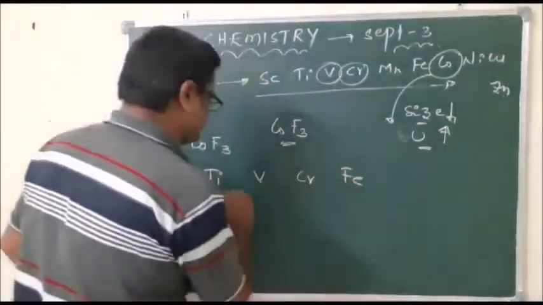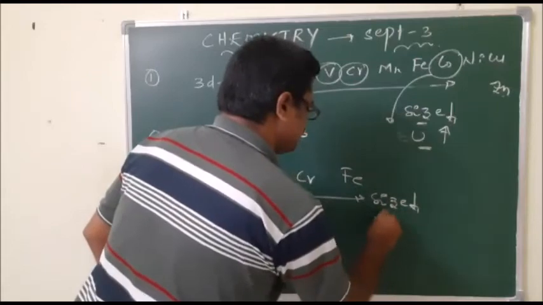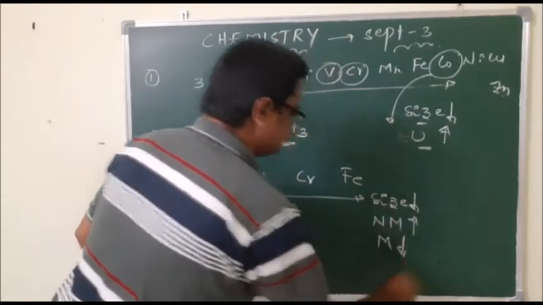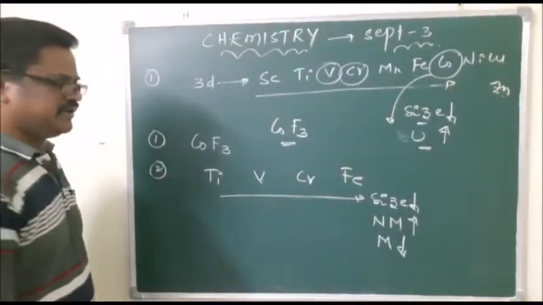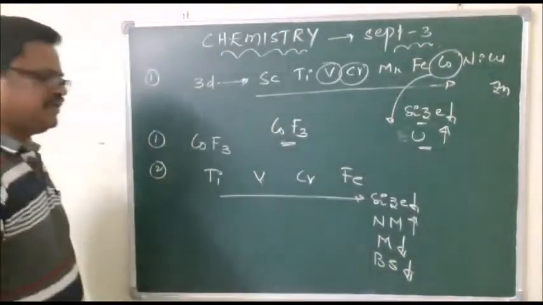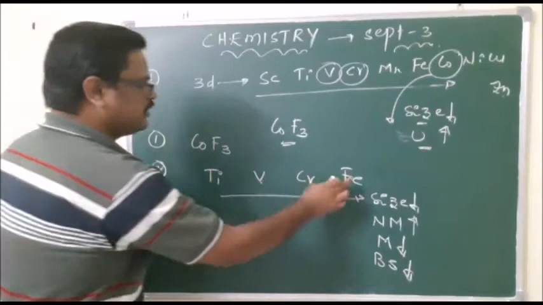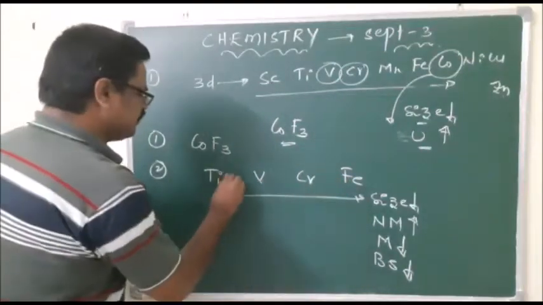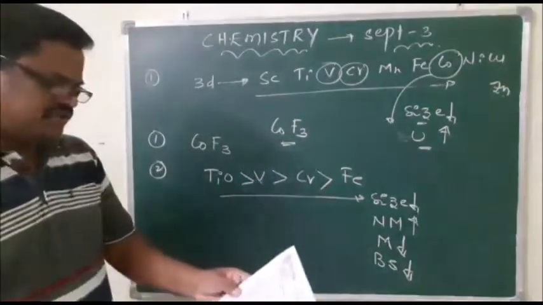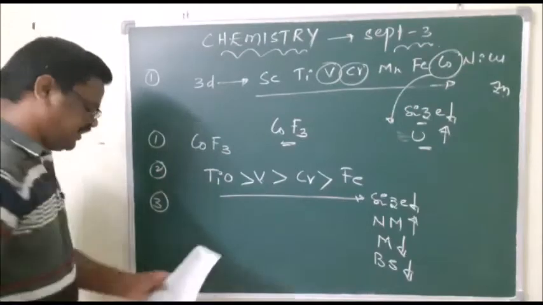Don't forget that from here to here size decreases, non-metallic character increases, metallic character decreases, and basic strength also decreases. So basic strength will be more here, and less here, for those oxides. That's why the second option is correct.